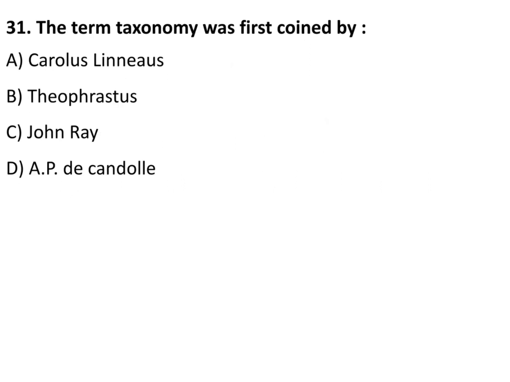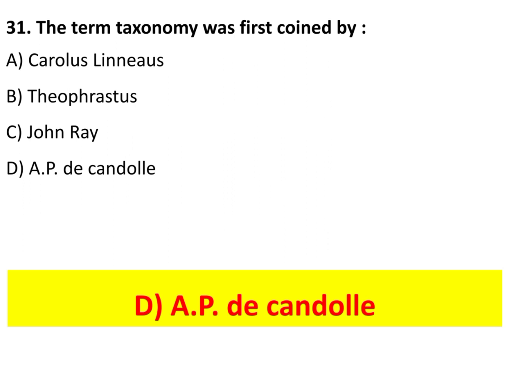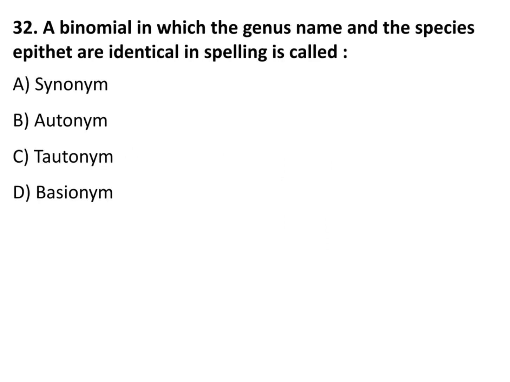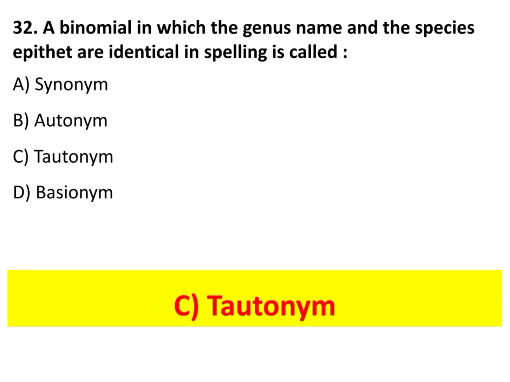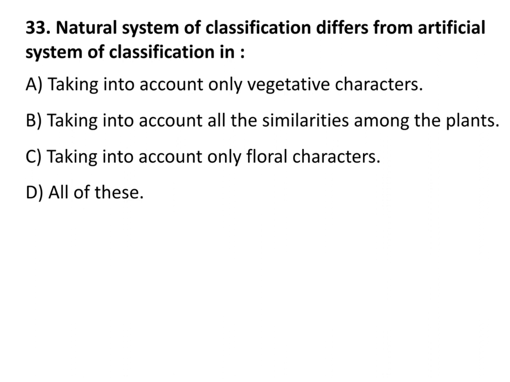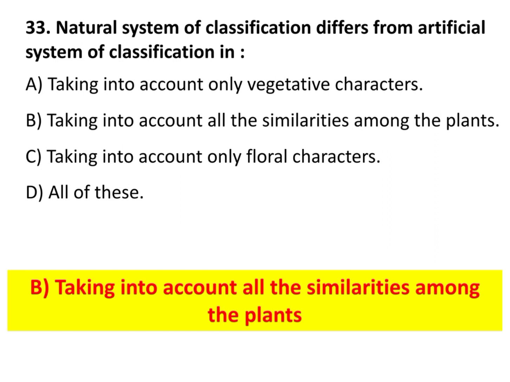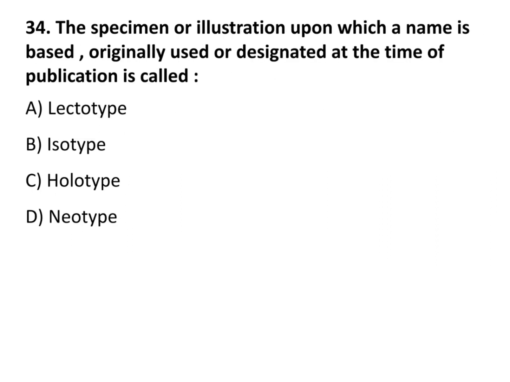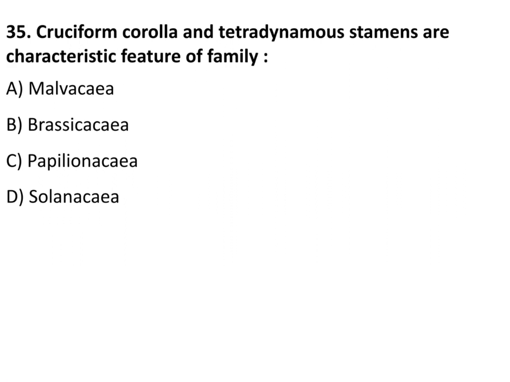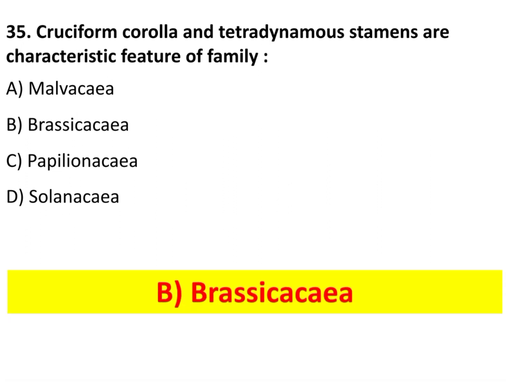The term taxonomy was first coined by A.P. de Candolle. A binomial in which the genus name and the species epithet are identical in spelling is called tautonym. Natural system of classification differs from artificial system of classification in taking into account all the similarities among the plants. The specimen or illustration upon which a name is based, originally used or designated at the time of publication, is called holotype. Cruciform corolla and tetradynamous stamens are characteristic features of family Brassicaceae.